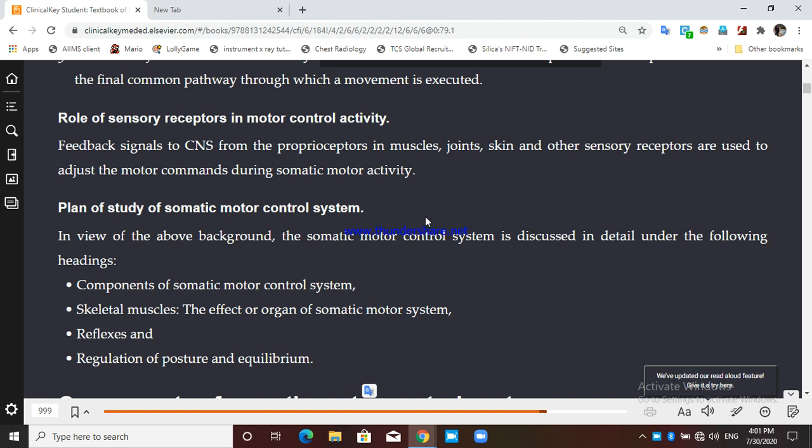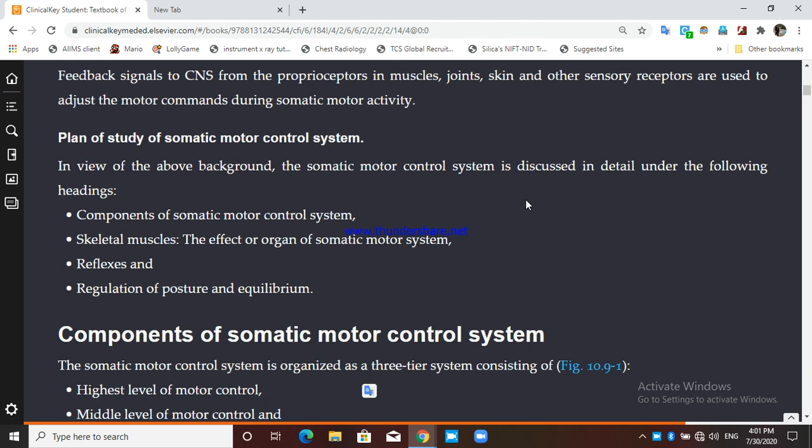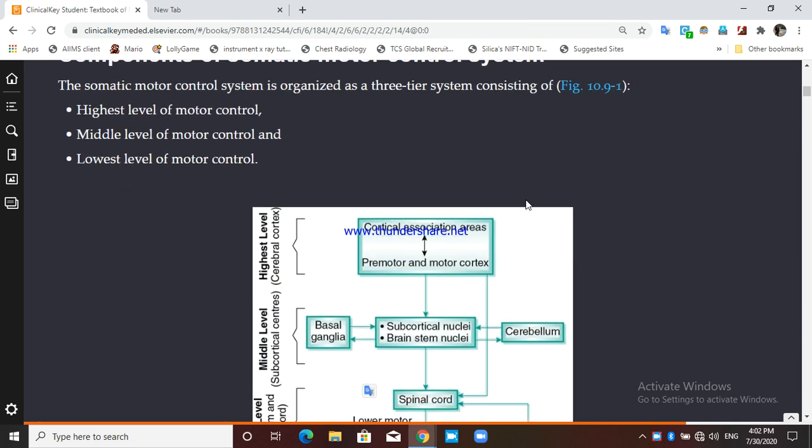Plan of study of the somatic motor system. How can we study this somatic motor system? We have to study four different topics. First, the components of the somatic motor control system, just the highest, middle, and lower levels. We will study the effector organ, and our effector organ in the motor system is nothing but skeletal muscle. We will study reflexes, postural reflexes. We will study the regulation of posture and equilibrium.